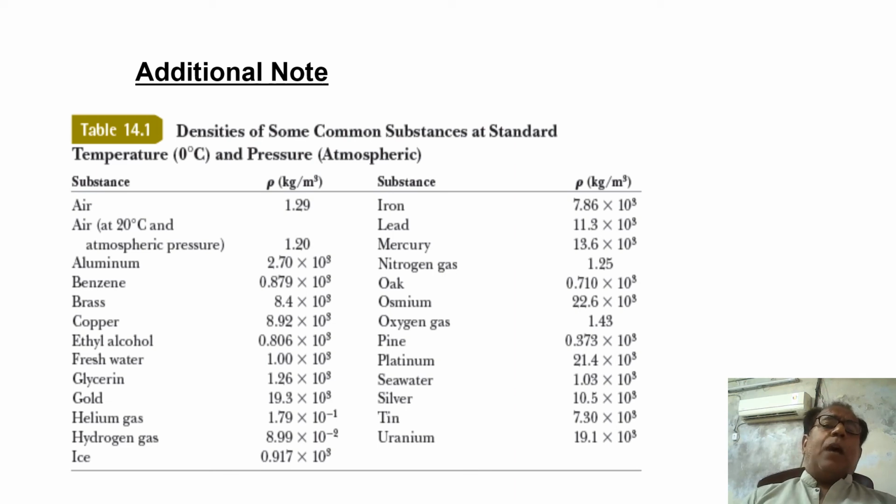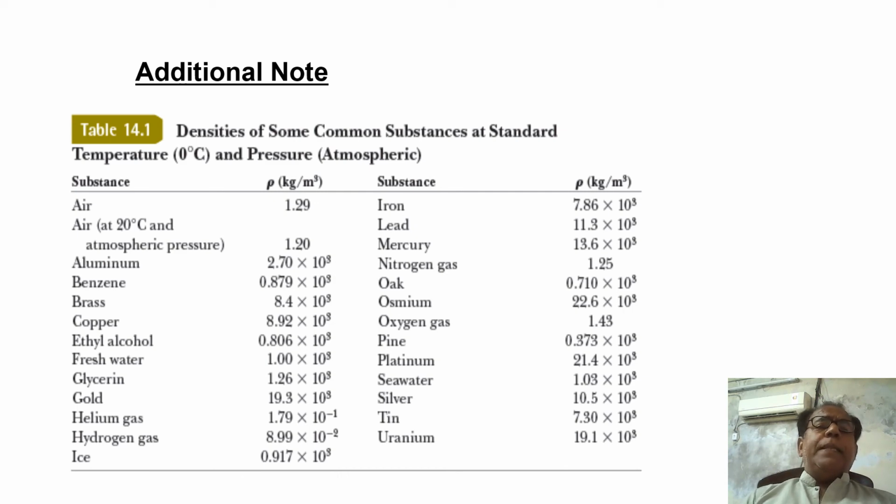Dear students, out of this table we have used only two values in our problem. One was the density of gold, which is on the left side at the fourth last place. If we see from the bottom, at the last there is ice, then hydrogen gas, then helium gas, then gold. Fourth last on the left side is gold, whose density is 19.3 into 10 raised to the power 3 kilogram per meter cube. This value has been used in this problem.